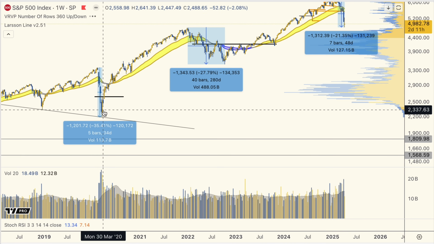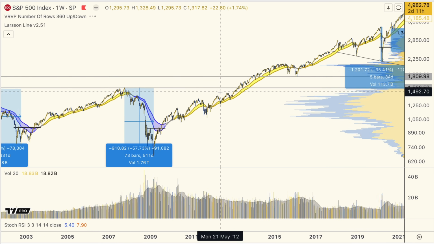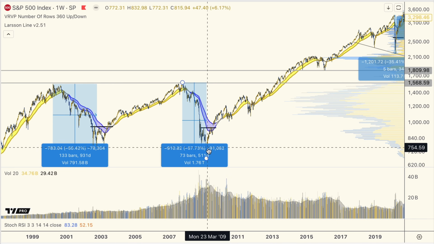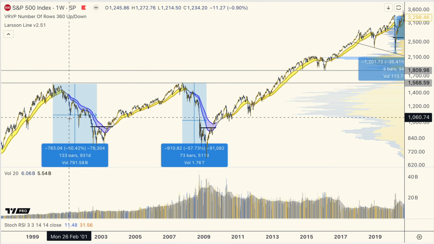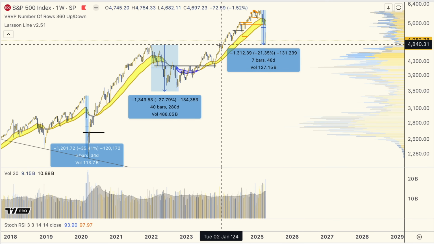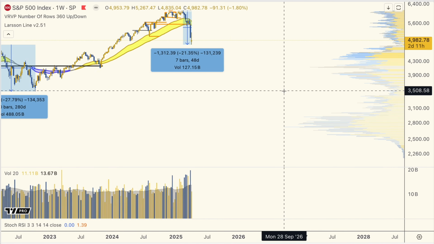The COVID dip was 35%. And if we go further back in time to the financial crisis, that was 58%. Even the dot-com crash was over 50%. So actually 21% isn't that much. If this escalates into a full-out trade war, stock market can go much lower. And as we saw on the fake news on Monday, if the tariff war stops, stocks will pump back massively.